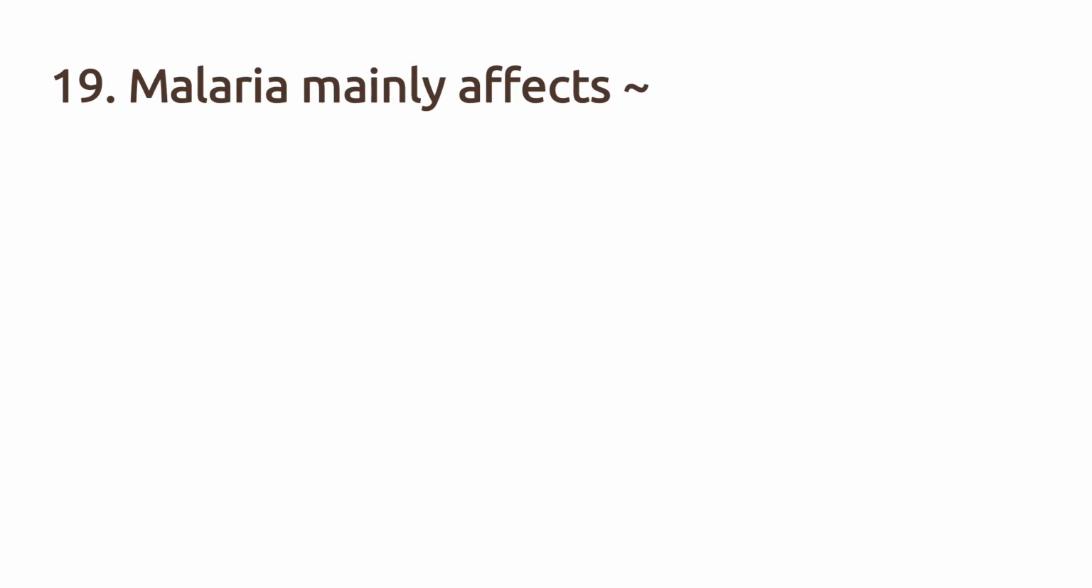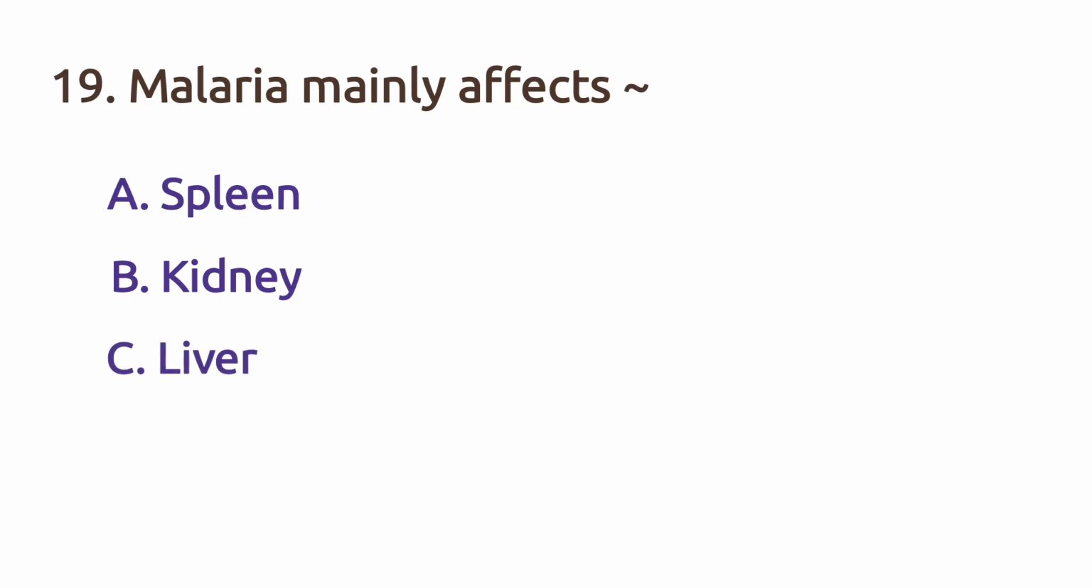Malaria mainly affects option A, spleen, option B, kidney, option C, liver, option D, intestine. The right answer is option A, spleen.